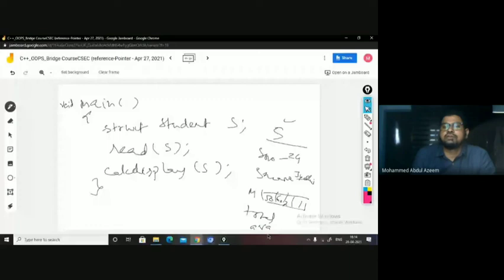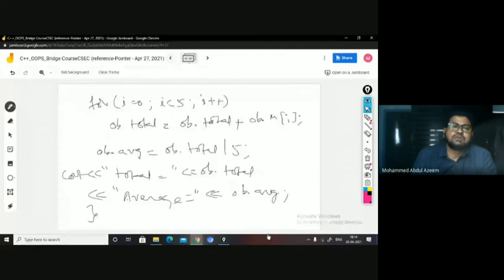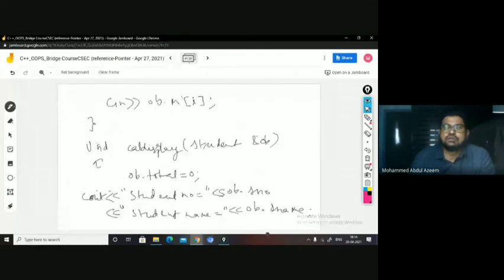90 and all kind of things, right? They are being read. And then the calc display function is also being called by passing the S. So the same S is being passed here while calling the calc display. So the calc display function also is taking a reference argument. So this OB is referring to whom? The actual S, right? So when I say OB.S number, it is nothing but S.S number.